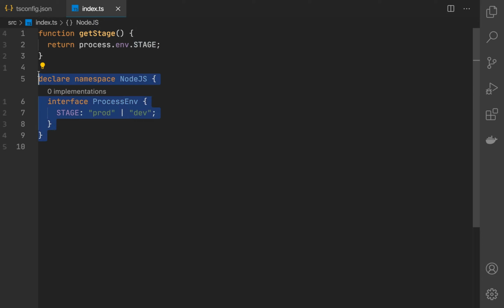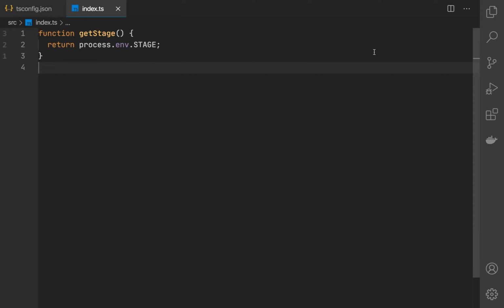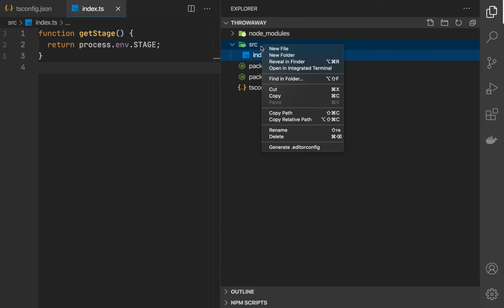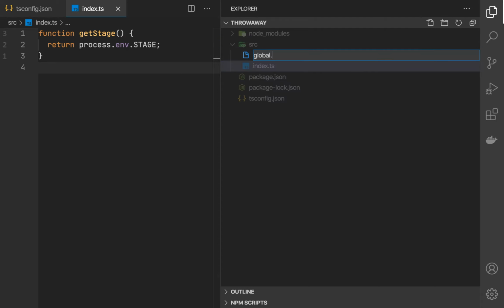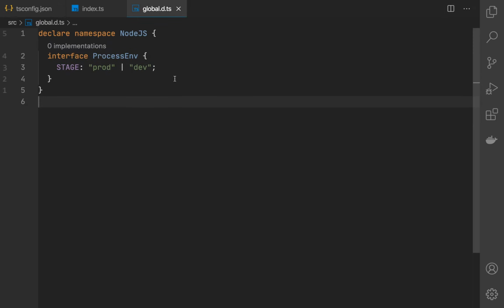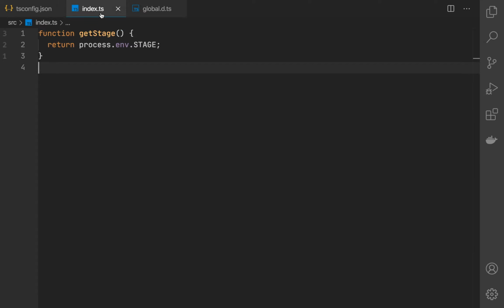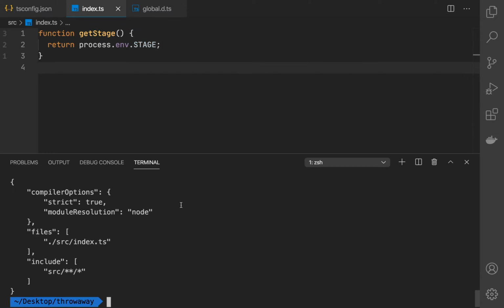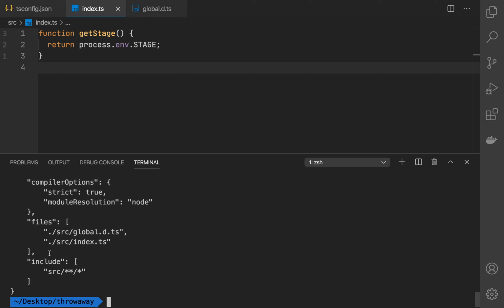We can move this declaration to a special file called a declaration file. This file should contain all your declarations within a TypeScript project. So let's create a file called global.d.ts and paste our declaration here. Going back to our index, the stage variable is still correctly typed, and if you look which files are included in the TypeScript compilation context, we'll see that the declaration file is included within the files block.